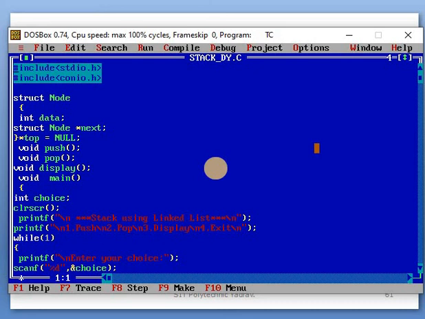The concept is the same: the pop operation, push operation and display operation, these three functions work with the same logic. Only the representation of the stack is changed, using an array or using a linked list. A linked list means you use pointers. We will study this concept again in the next unit, under linked lists. At that time you will clear all your points.